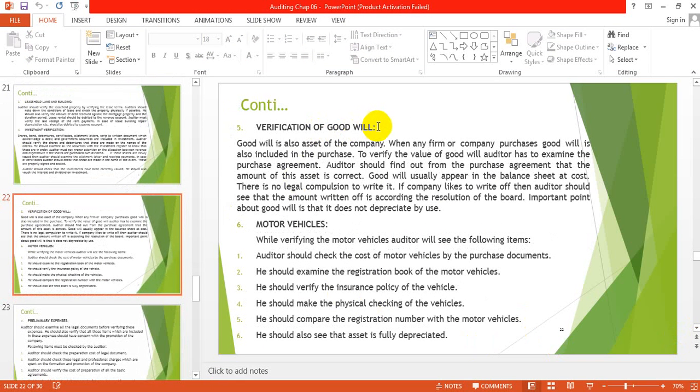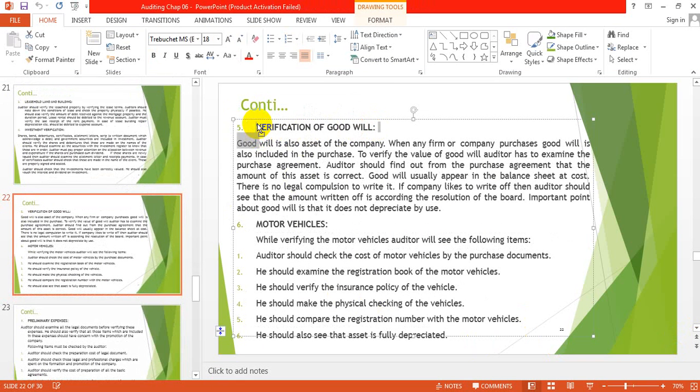Verification of goodwill. Goodwill means the reputation of the company. So basically, a reputation of the company, it will come if you will not record goodwill.